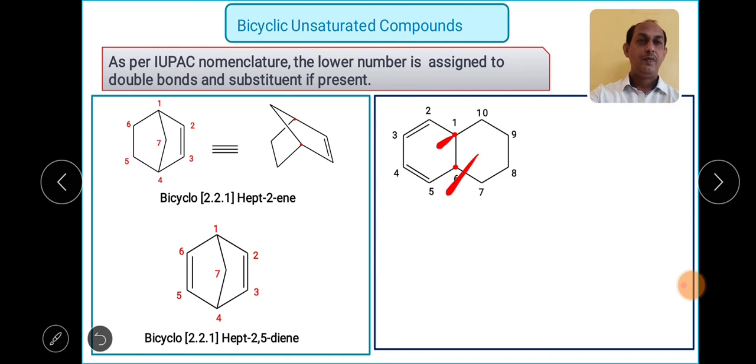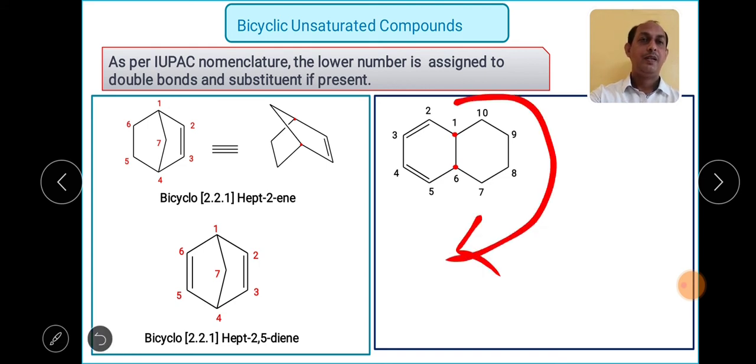As both the rings are of equal size, my attempt should be that the carbon-carbon double bond gets the minimum number. Here I cannot give the numbering in this way, because the carbon-carbon double bonds will get the highest number as both the rings are of equal size. So what will the IUPAC name?